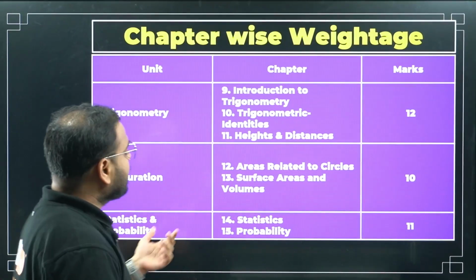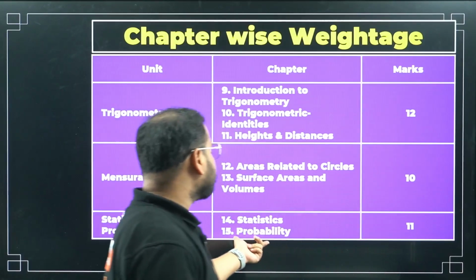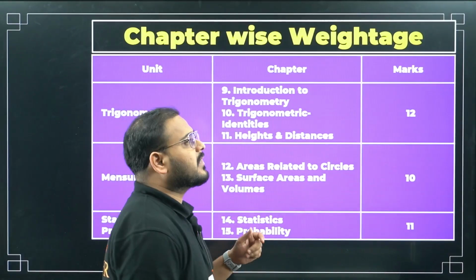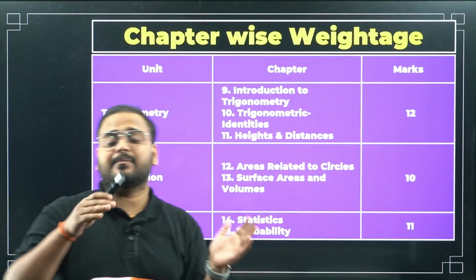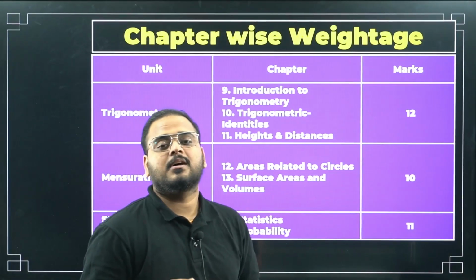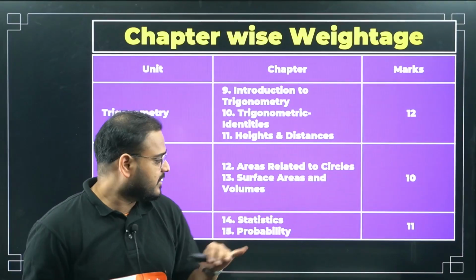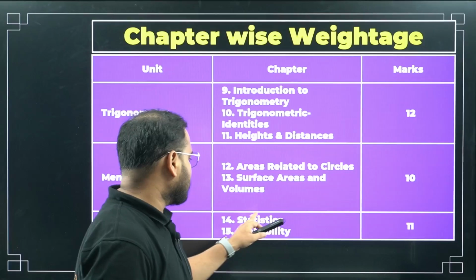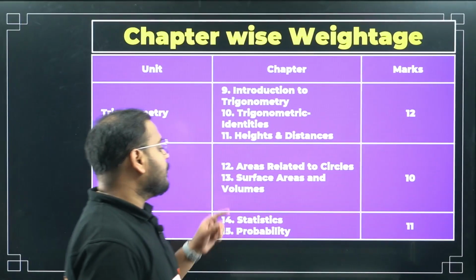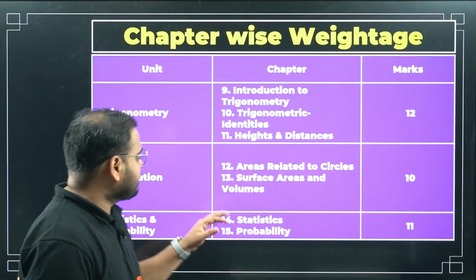Stats and probability, again 11 marks. Probability is very simple in this. Stats is not simple, it's not difficult, but it's lengthy, because category-wise there are bigger formulas, so it'll come with practice. What students don't know is that they don't study statistics in the beginning, and they'll just practice one question on each category in statistics. So stats and probability, you can expect 11 marks of questions from this unit.